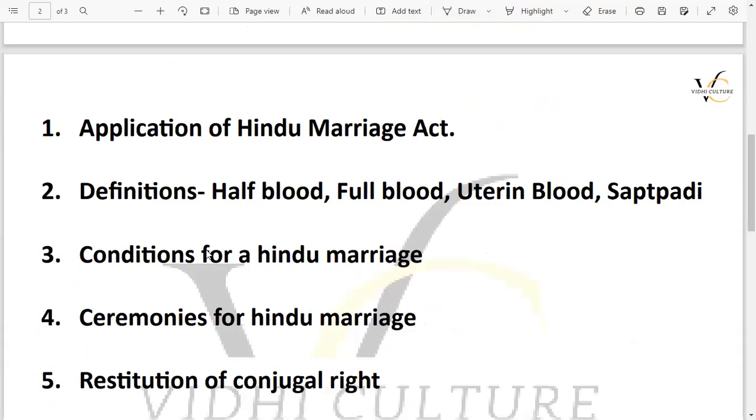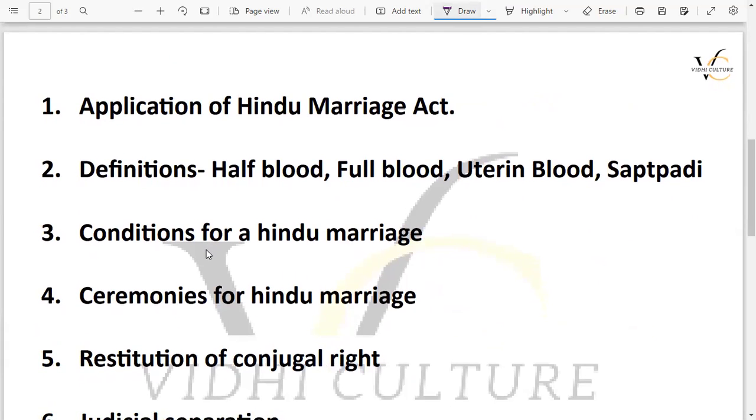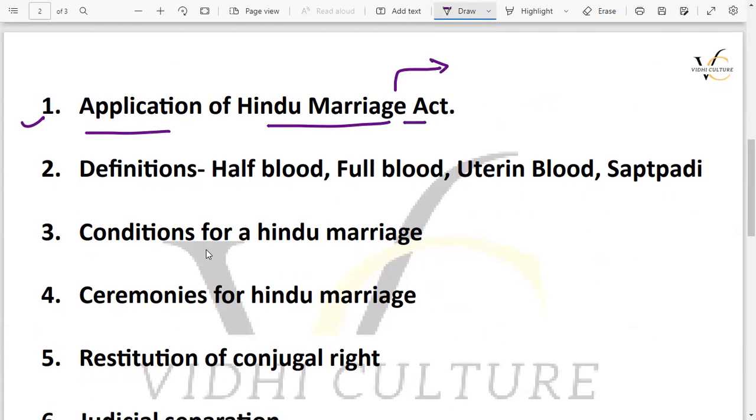So there are certain topics which are important and which you cannot ignore. So the very first topic in that one is the application of हिंदू मैरिज एक्ट। मीन्स कि हिंदू मैरिज एक्ट जो है वो किन किन लोगों पे एप्लीकेबल होगा, एंड इन दैट इट इज मेंशन्ड अंडर सेक्शन 2 of Hindu Marriage Act, and it basically talks about 3 points which you are required to cover.